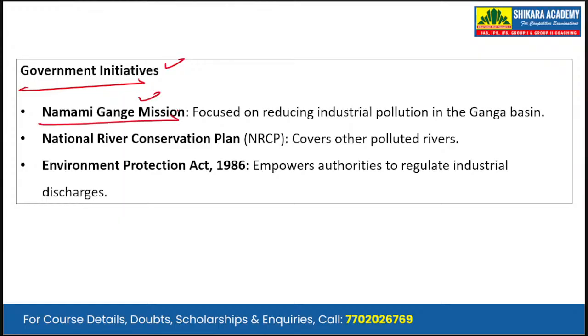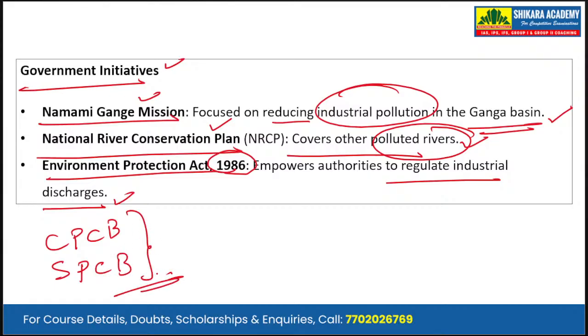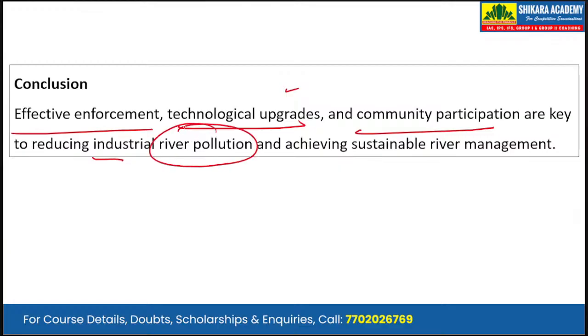First is the Namami Gange mission. It is focused on reducing the industrial pollution in the Ganga basin. Second is the national authorities to regulate the industrial discharge. So these are the initiatives. Also, we can write about the Central Pollution Control Board. We can also write about state pollution control boards in order to further enhance or substantiate our answer. In conclusion, we will be writing a forward-looking line, that is effective enforcement, technological upgrades, and community participation are key to reducing industrial river pollution and achieving sustainable river management.